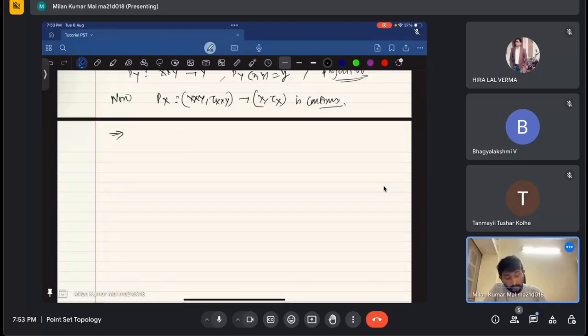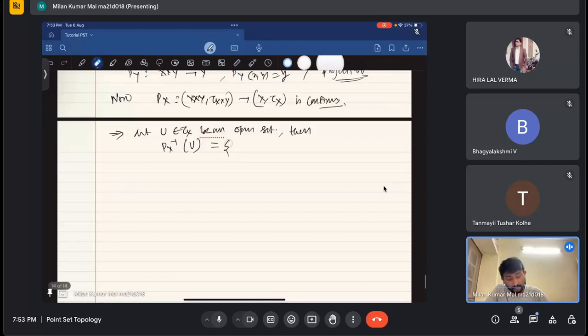Let U belonging to tau of X be an open set. Then p of X inverse of U will be U cross Y.